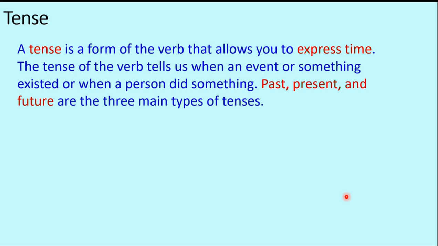Past, present, and future are the three main types of tenses. In other words, the root verb and the tense go hand in hand, and together they give meaning to the time of occurrence of an action. So this is what tense is. It's the form of the verb on the basis of the occurrence of the event in time.